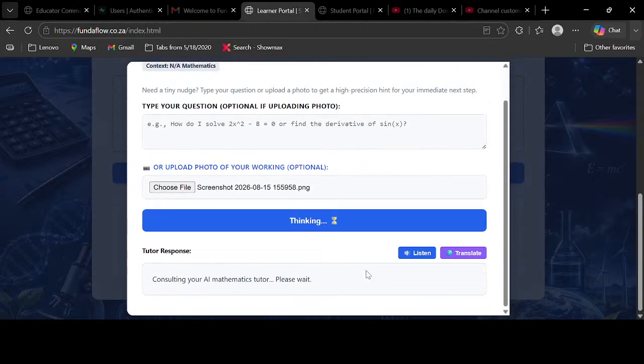So we're going to get a hint to say what is the next thing that we need to do here, guys. I'm just trying to show you how it works on the hint giver. If you are stuck, you're busy working, and you can't move on anymore, you have your hint giver there, which is just going to give you a hint.